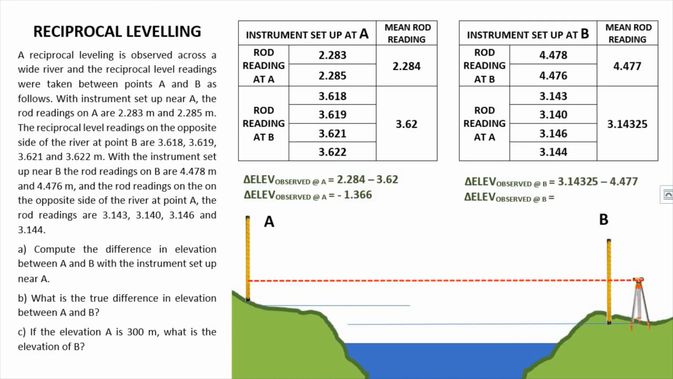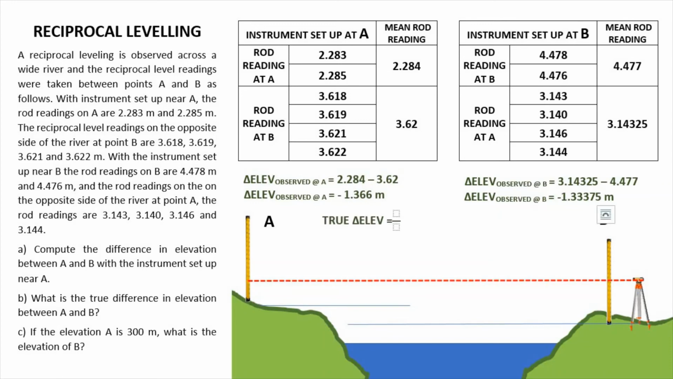So the answer is negative 1.33375 meters. So again, it's negative because from the direction of our line of levels from A to B, it happens that B is lower than A. So kaya nag-negative yung answer na napalabas natin. So now we could solve for the true difference in elevation between A and B. I-average lang natin yung dalawang answer na napalabas natin.